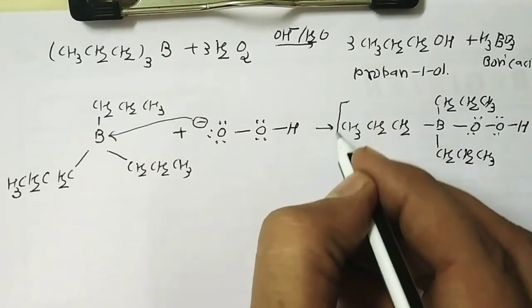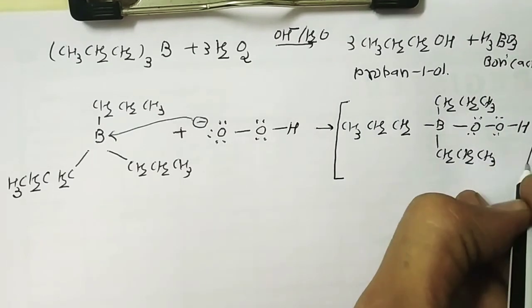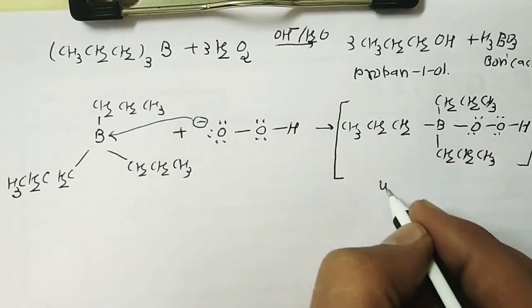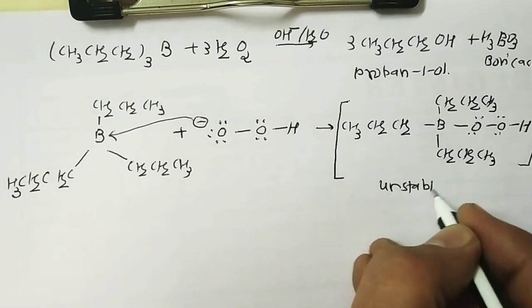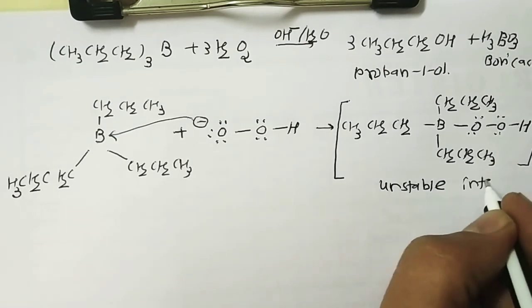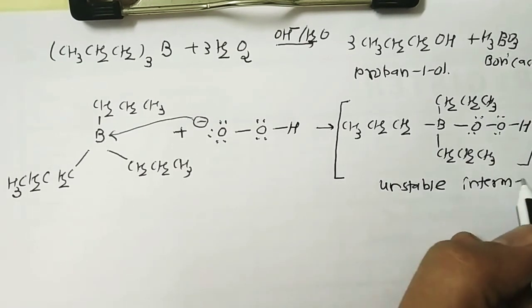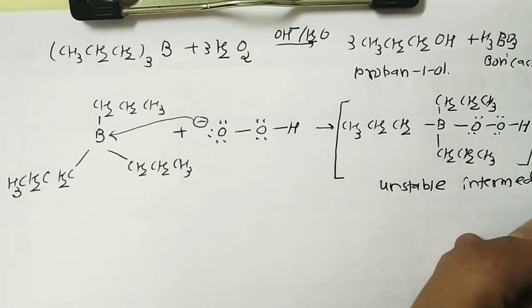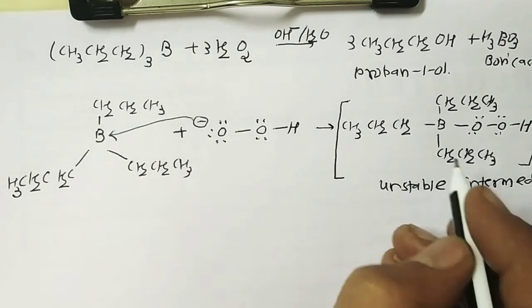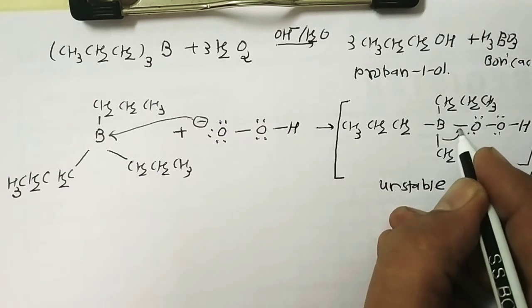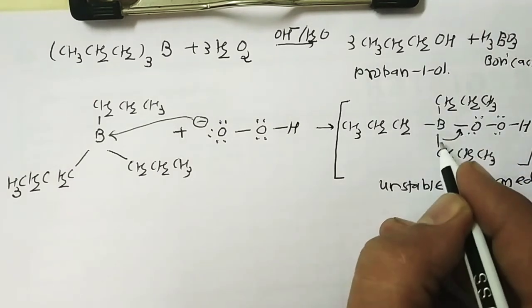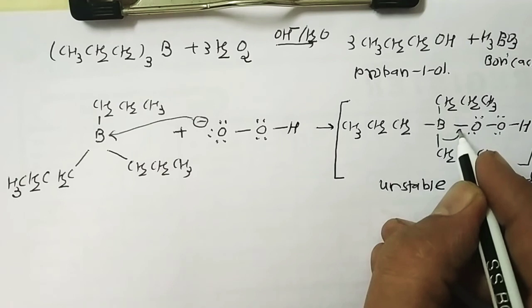So this compound is an unstable intermediate. What is the next step? The bonded electron pair shifts towards this oxygen.